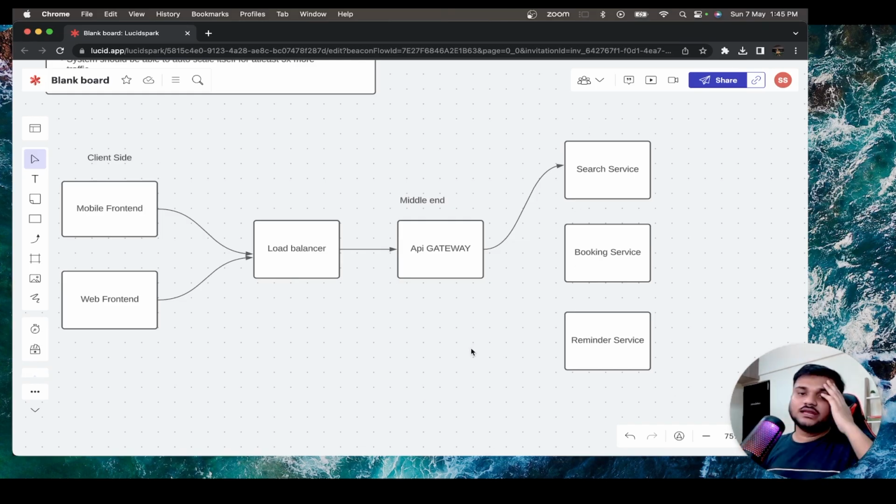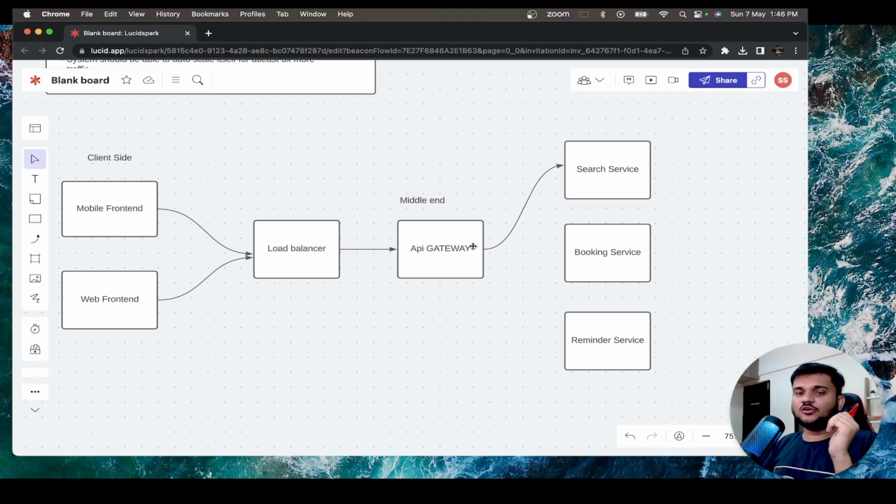Apart from that, there can be a case that the mobile front end sends you a request that, okay, I want to do this booking, or I want to create this itinerary, or I want to lock this itinerary. So itinerary details, this API gateway might have to fetch from the search service, right? Or let me give you a better example. For example, let's say you want to cancel a booking, or you want to modify a booking, something like that.